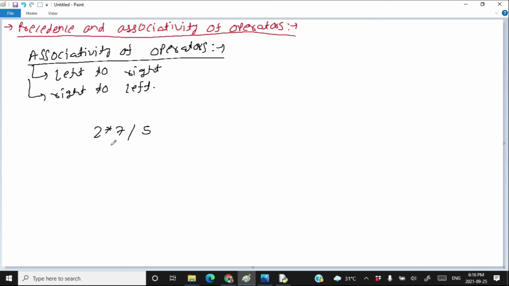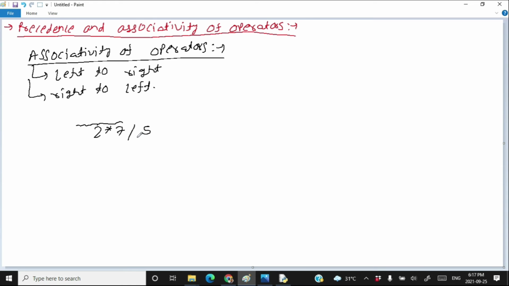Now the question is, what do you mean by left to right associative operators? If an operator is left to right associative, that means that operator will execute first which has no same level of calculation on its left. So here, for multiplication there is no same level of calculation on its left, there is just 2. But if you look at division, there is the same level of calculation on its left.